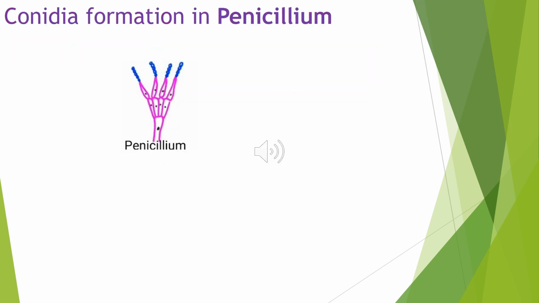The next example of asexual mode of reproduction is conidia, which are formed in Penicillium. Normally, it takes place by formation of non-motile asexual spores, the conidia, which are produced exogenously at the tip of the long, erect, special septate hyphae called the conidiophores. You can see in the diagram the conidiophores are represented by pink color, and the blue ones at the tip are called conidia. Penicillium multiplies repeatedly by this method, and it grows in the season.